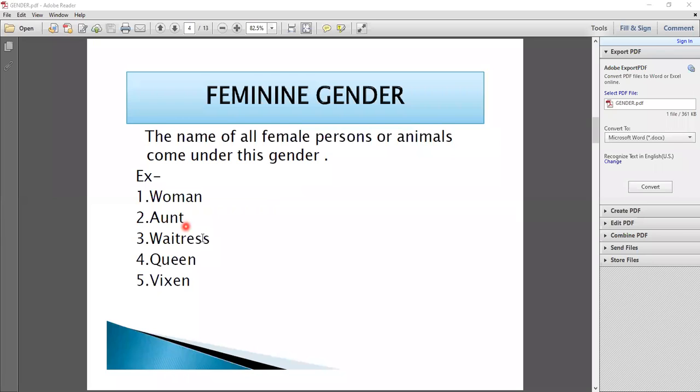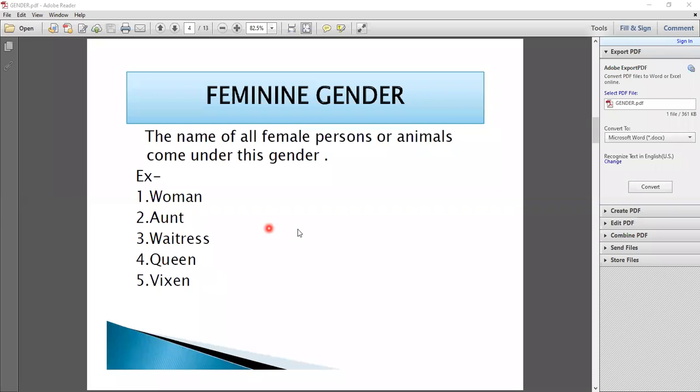Women, aunt, waitress, queen and vixen. Now, student, you will notice that the first four are female persons, and my dear student, vixen is a female fox here. So now we talk about the female person or animal. The vixen is a female fox.